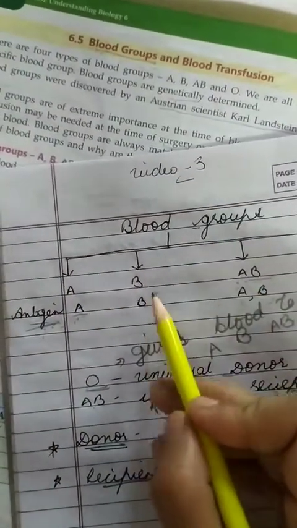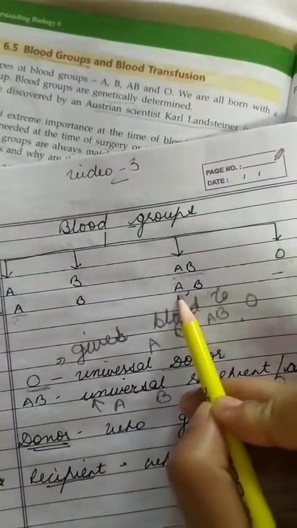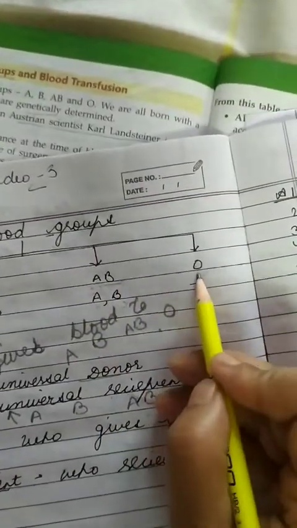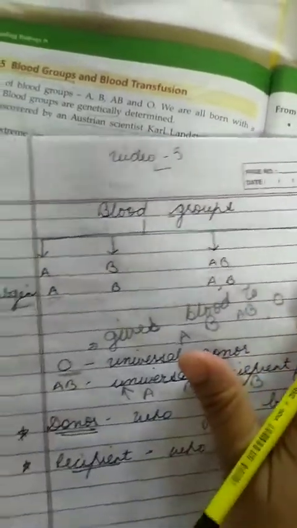Like that, B blood group has antigen B. AB blood group has 2 types of antigen, that is A and B, due to the presence of both A and B. And O blood group doesn't have any antigen, so they lack the antigen.